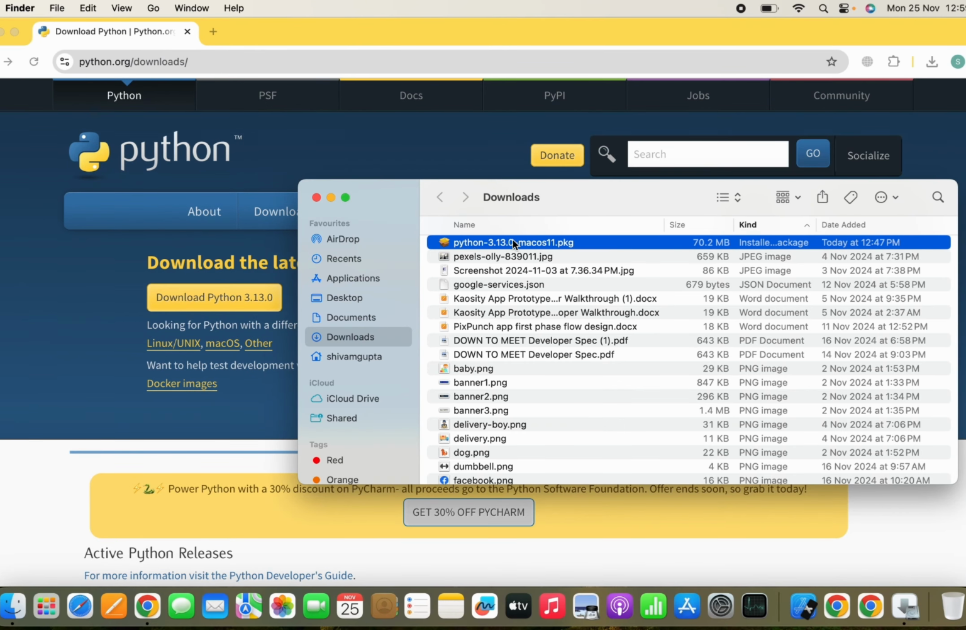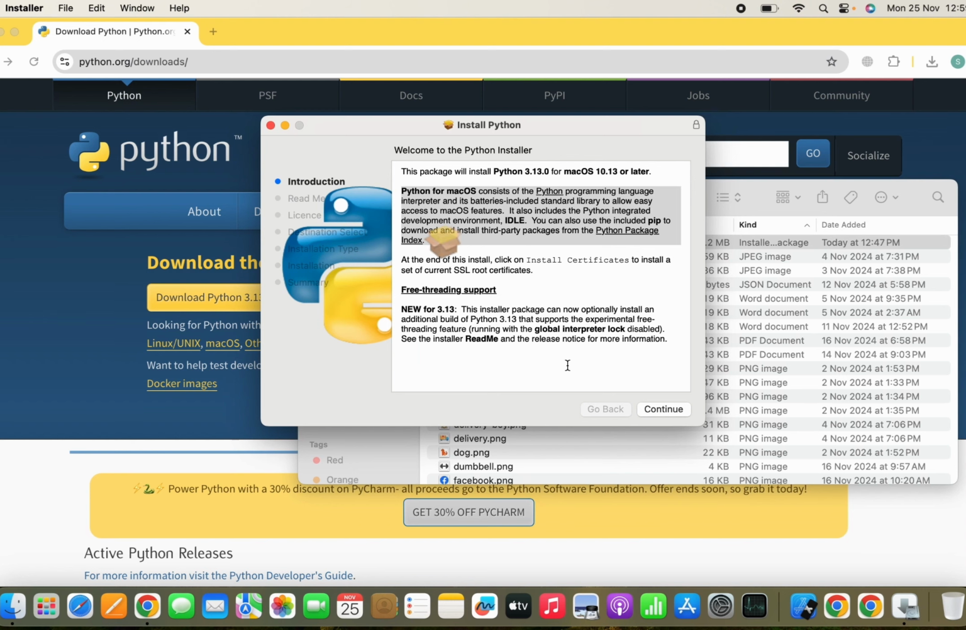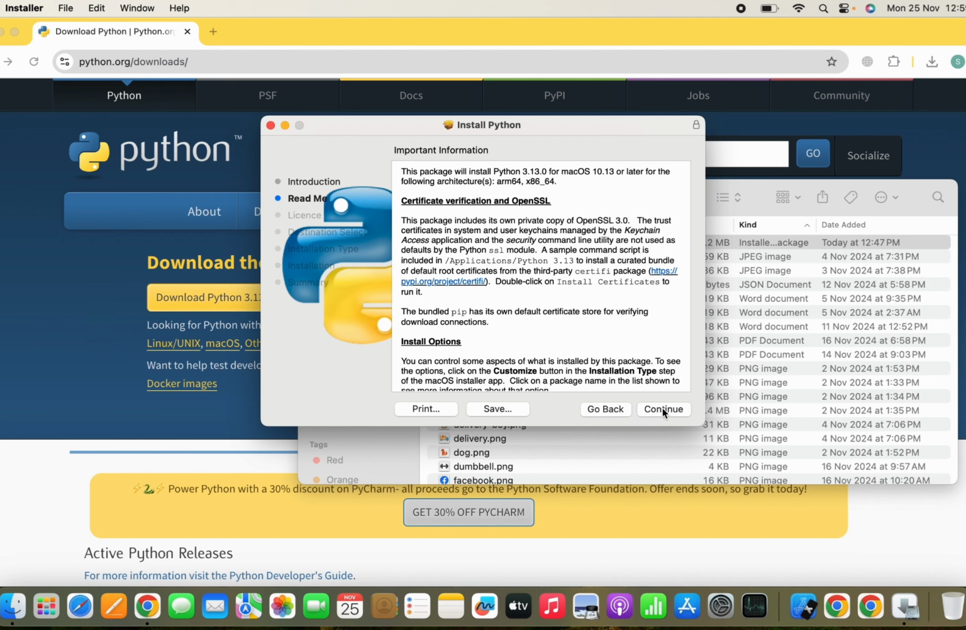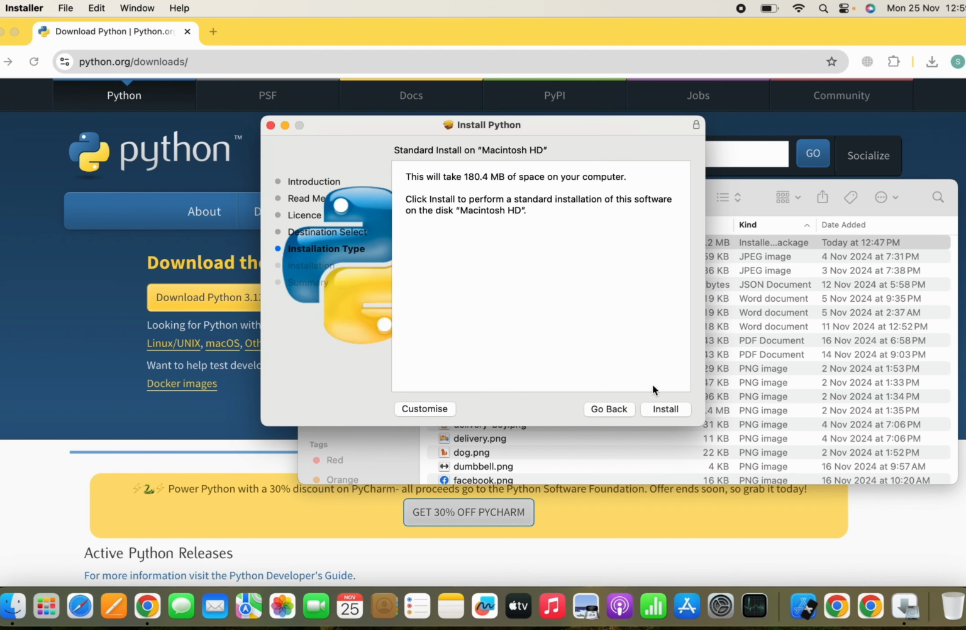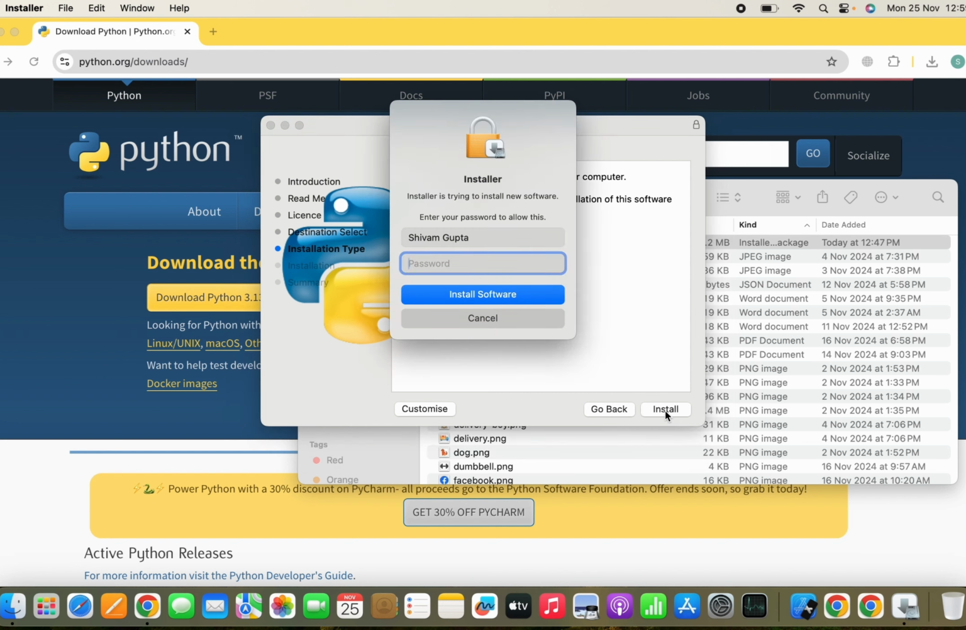Now I'll simply open this file with a double tap. Now here you can simply click on continue. Again on continue. Now continue. Now here you can see that they tell you to simply click on the agree button for the software license agreement. So you can simply click on agree and install it, as it will just take 180 MB of your space, and you can simply click on install.